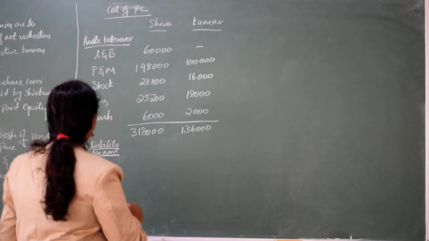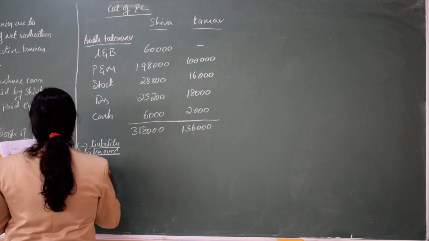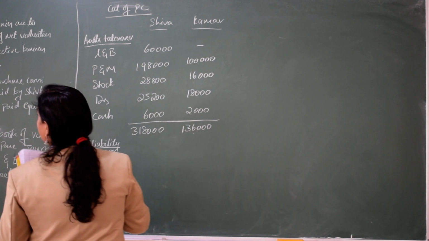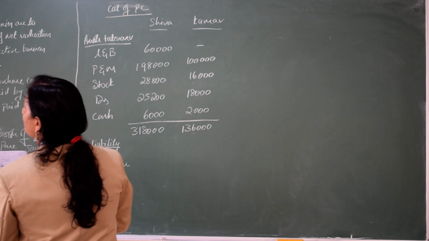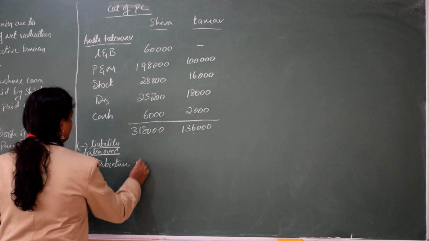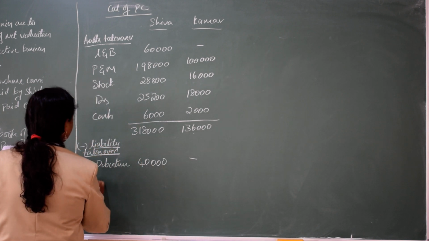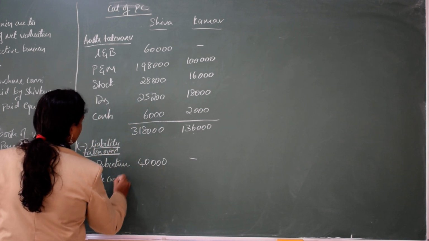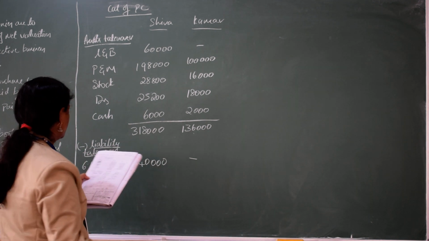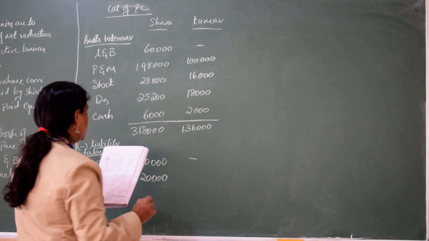So now I will write down debenture. 6% debenture of Shiva is 40,000. And Kumar is nil. Then trade creditors of Shiva is 20,000. And Kumar is 16,000.